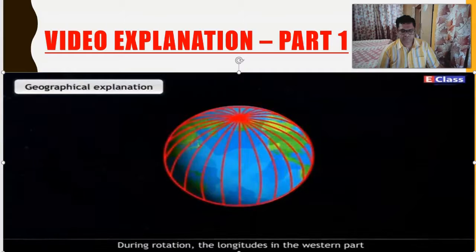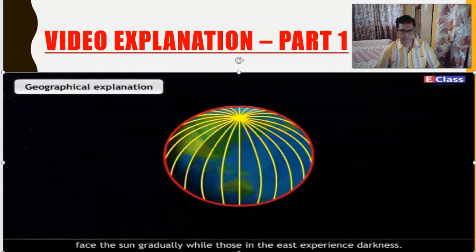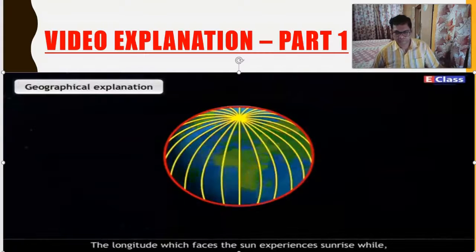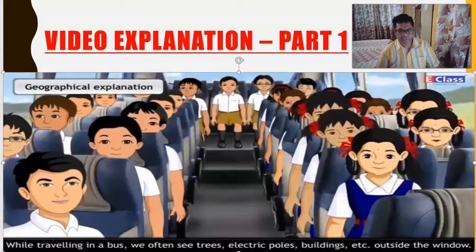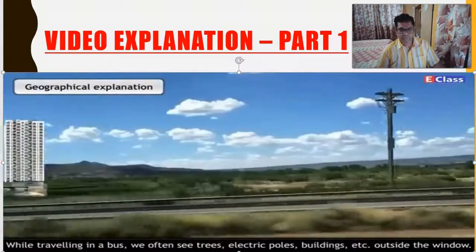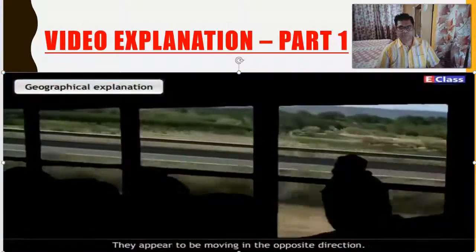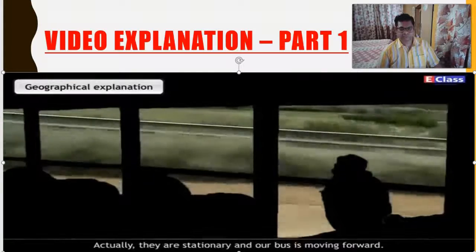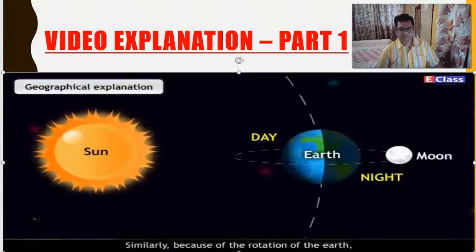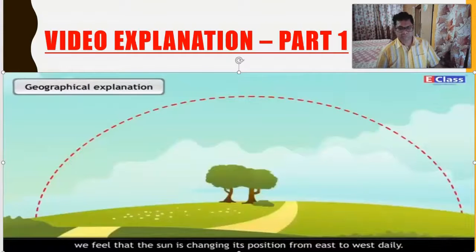During rotation, the longitudes in the western part face the sun gradually while those in the east experience darkness. The longitude which faces the sun experiences sunrise, while on the other hand, the one in the darkness experiences the sunset. While travelling in a bus, we often see trees, electric poles, buildings, etc. outside the window. They appear to be moving in the opposite direction. Actually, they are stationary and our bus is moving forward. Similarly, because of the rotation of the earth, we feel that the sun is changing its position from east to west daily.